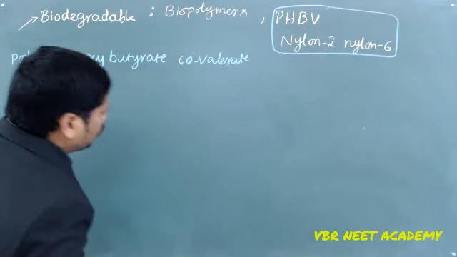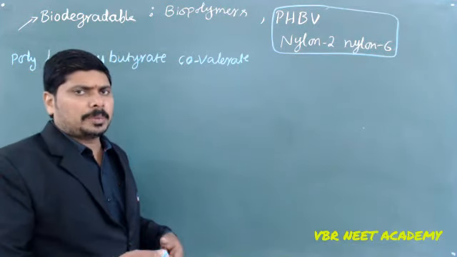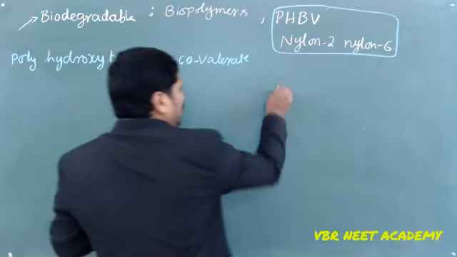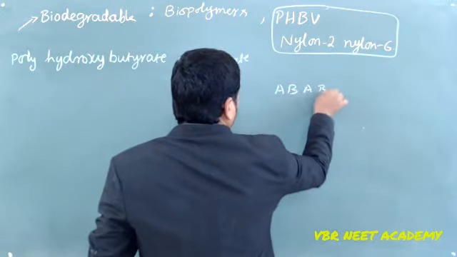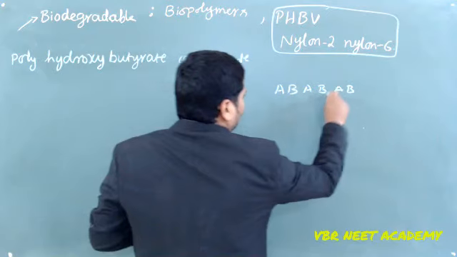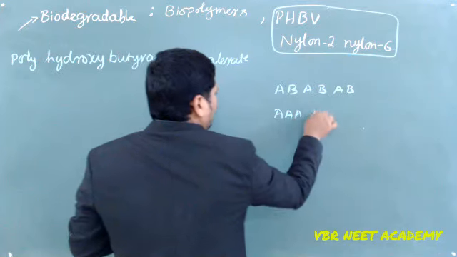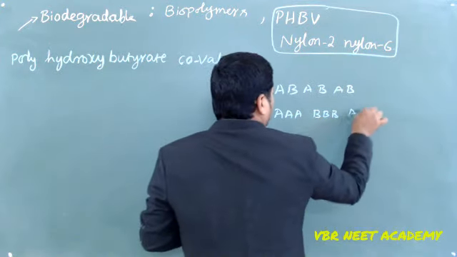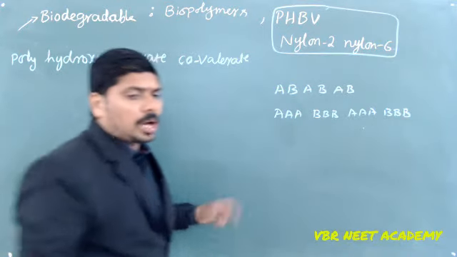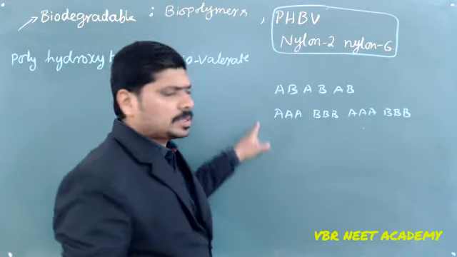copolymers. Those copolymers are again alternate copolymers, block copolymers, graft copolymers, like that we are having. It comes under alternate copolymer, that is AB type. Like this we are going to get one monomer, then the next monomer, then monomer, then monomer. It is going to be alternate. If you have AAA, BBB, AAA, BBB, it's called a block copolymer. Similarly, random copolymer. So that many things are not required for us.